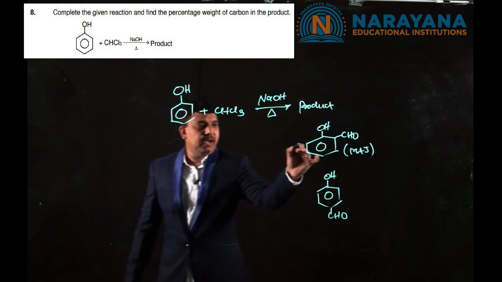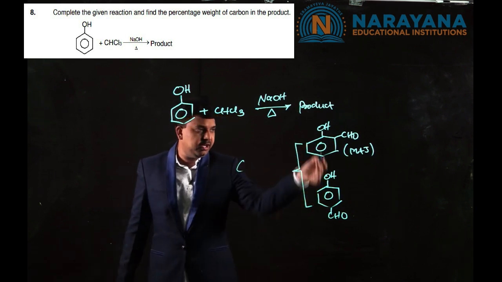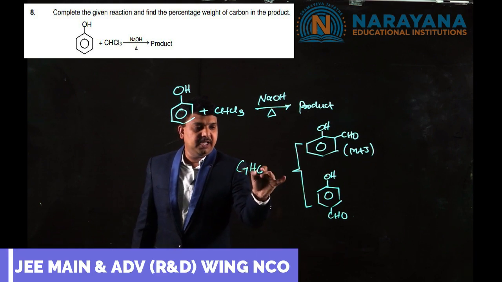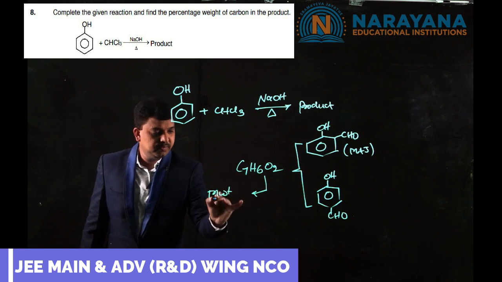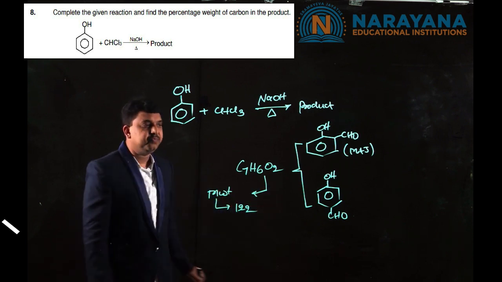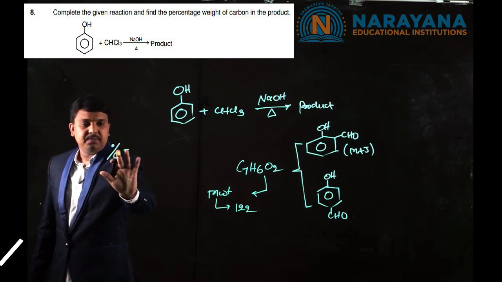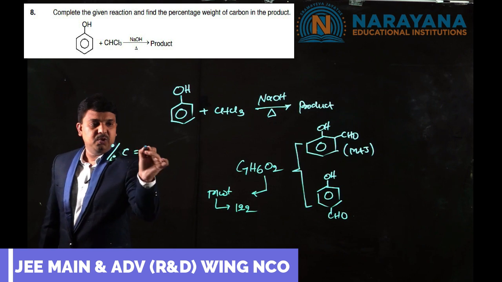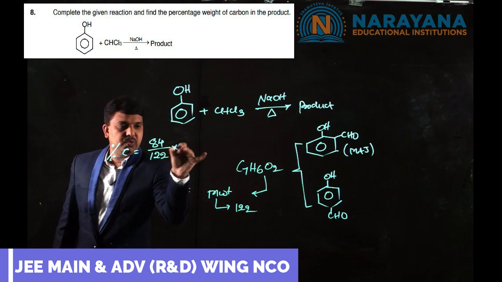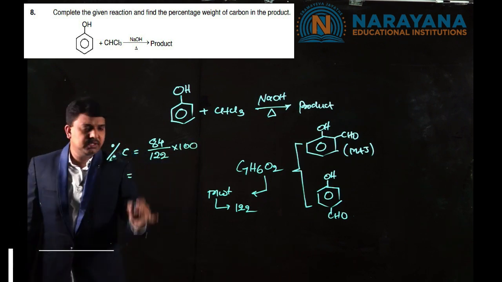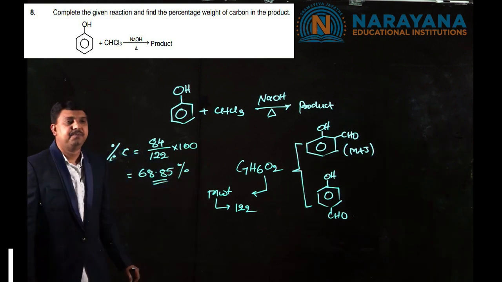Both products are obtained, and here the molecular formula of the product obtained is either of these two, C7H6O2, whose molecular weight is 122. Now we need to calculate the percentage of carbon. So percentage of carbon by weight is equal to 7 carbons, so 84 by 122 into 100, which gives 68.85% as the answer.